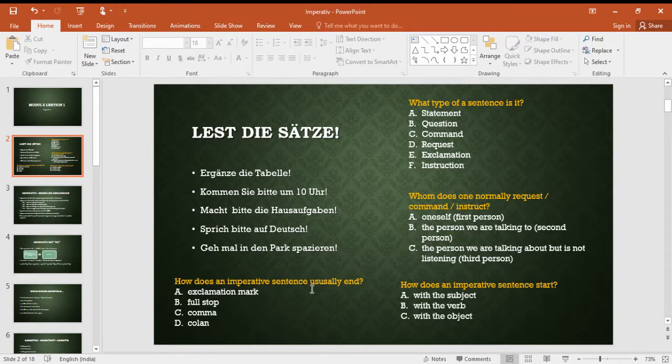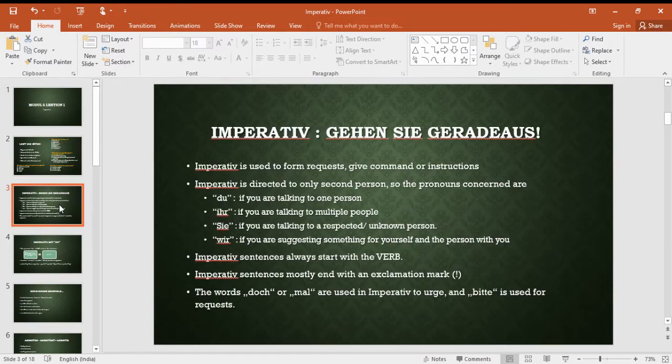How does an imperative sentence usually end? Exclamation mark, full stop, comma, colon. Obviously, it is exclamation mark. Mostly, I'm not saying all the time. People also give full stop sometimes. That is also fine, but mostly it ends with an exclamation mark. So basically, we have understood the crux of imperative. That's all. Actually, the concept, the same things I have mentioned over here. I'll read them out. This is just an example. Gehen Sie geradeaus. Please go straight. That is also an instruction.